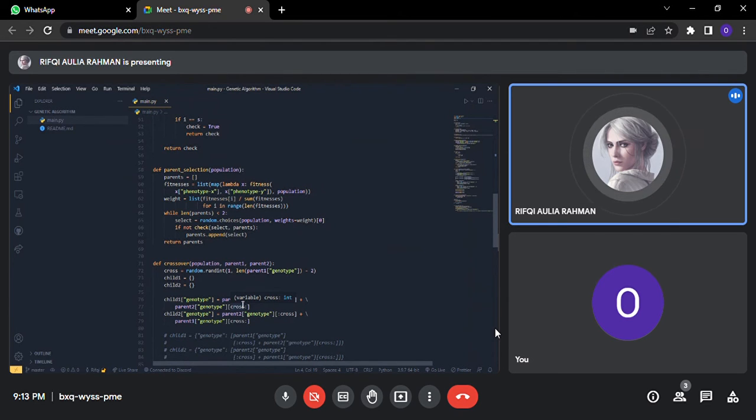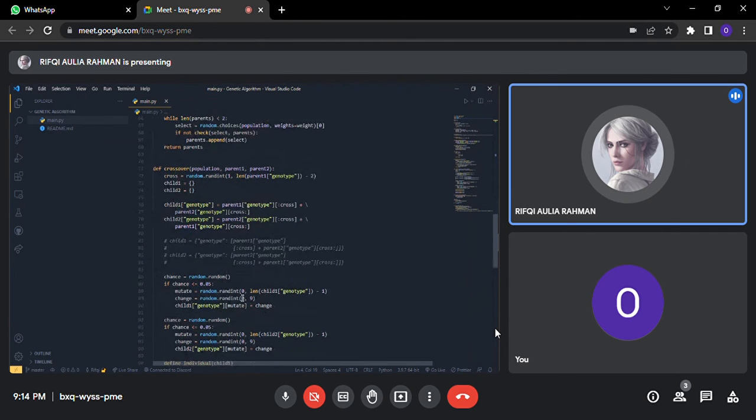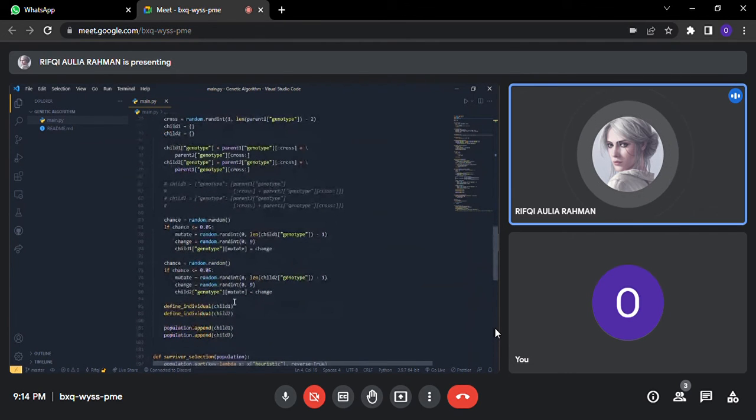If it's mutating, it will pick a random genotype or chromosome and change it to some random number in the inclusive range 0 to 9. And then after that, we are going to define the individual for child 1 and child 2, and then we are going to append child 1 and child 2 to the population list.